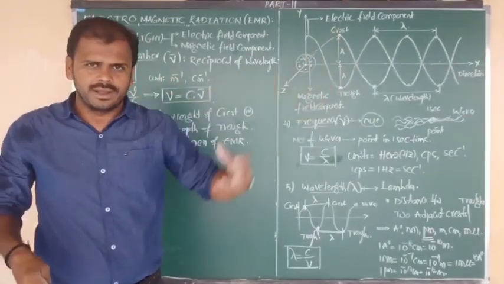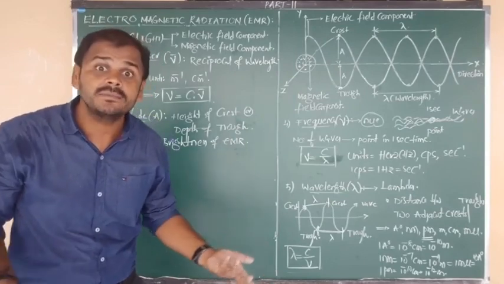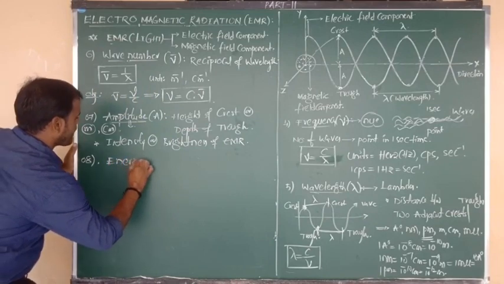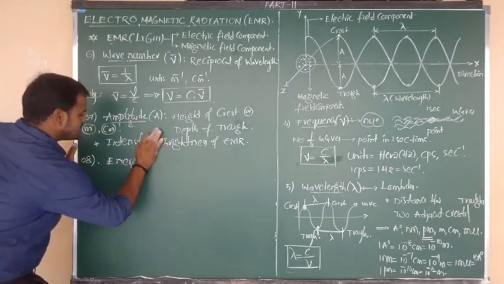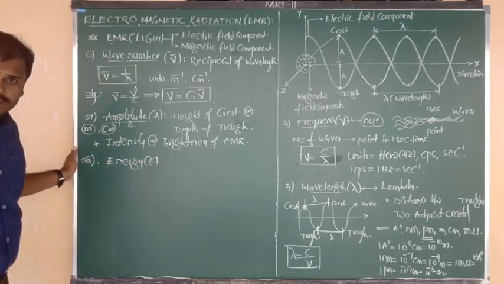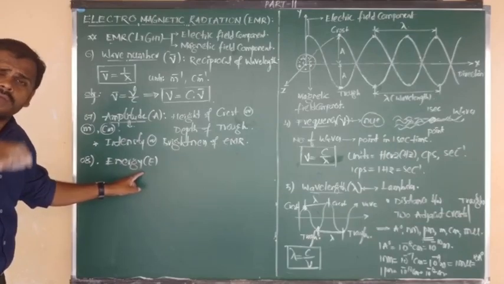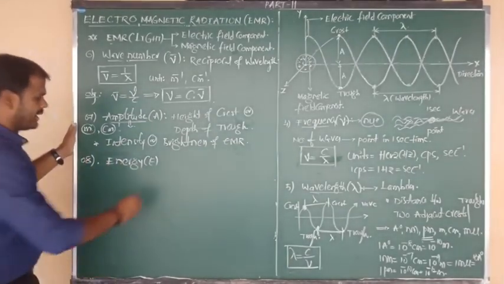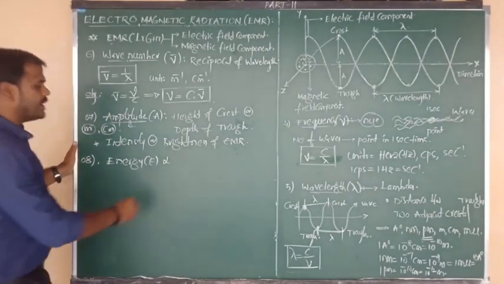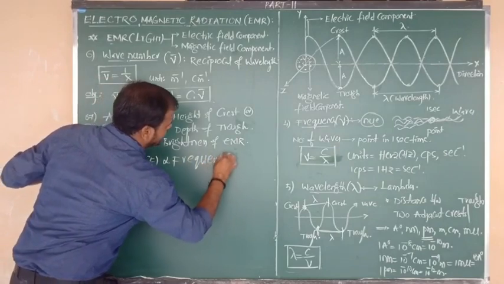Every electromagnetic radiation is nothing but light. Light is nothing but a form of energy. The symbol of energy we denote as E. So every electromagnetic radiation, or light, is a form of energy. The energy of every electromagnetic radiation should be directly proportional to its frequency.